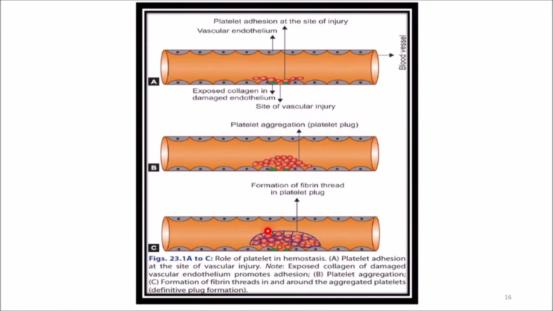Later a clot forms, you can see a fibrin thread itself is formed here, and that is the end of hemostasis. There is a definitive hemostatic plug, or blood coagulation, that has taken place at the end of this third diagram. So this is about the picture: platelet adhesion, platelet aggregation, and the formation of the fibrin thread in the platelet plug. These are mainly the roles of platelets.